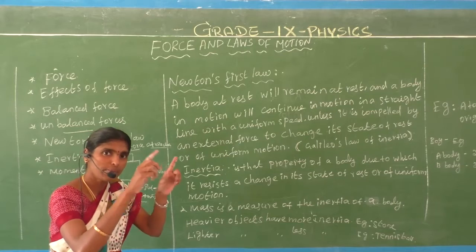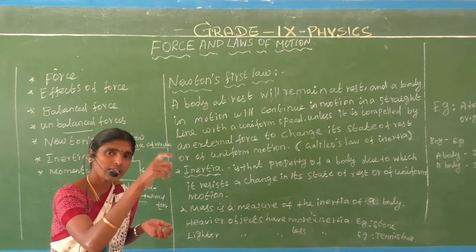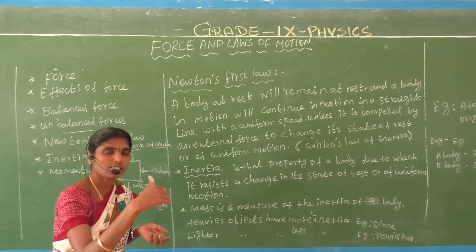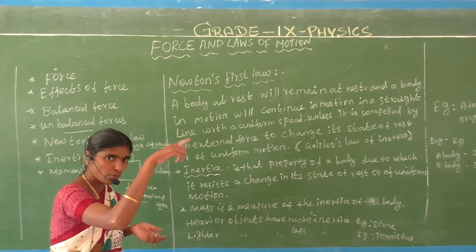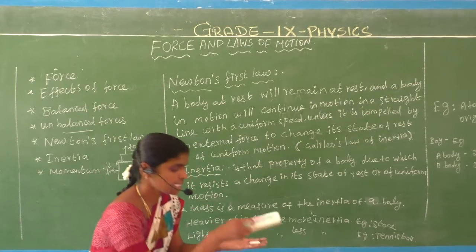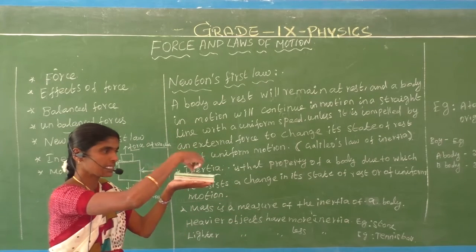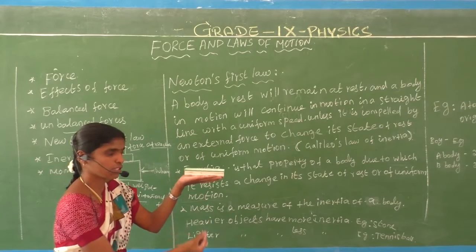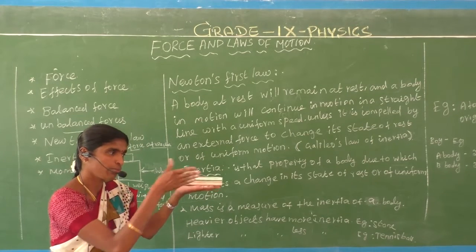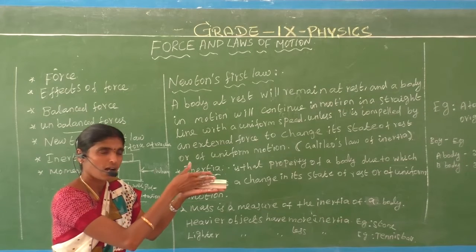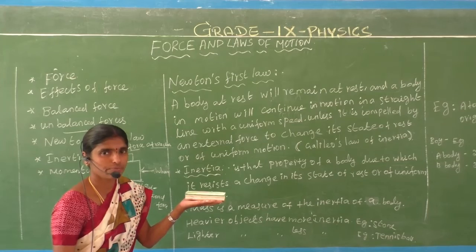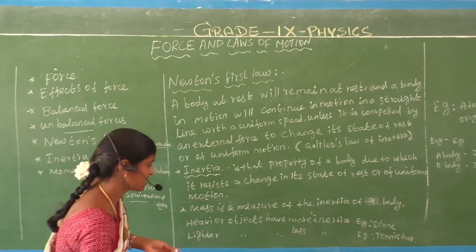Whenever an object or a body is present in one place, two forces are automatically produced. That is the force of reaction and the gravitational force. This is the object, this is the force of reaction, this is the force of gravity. When we apply the force and push the duster, a frictional force is produced on the opposite side. This is the basic concept.